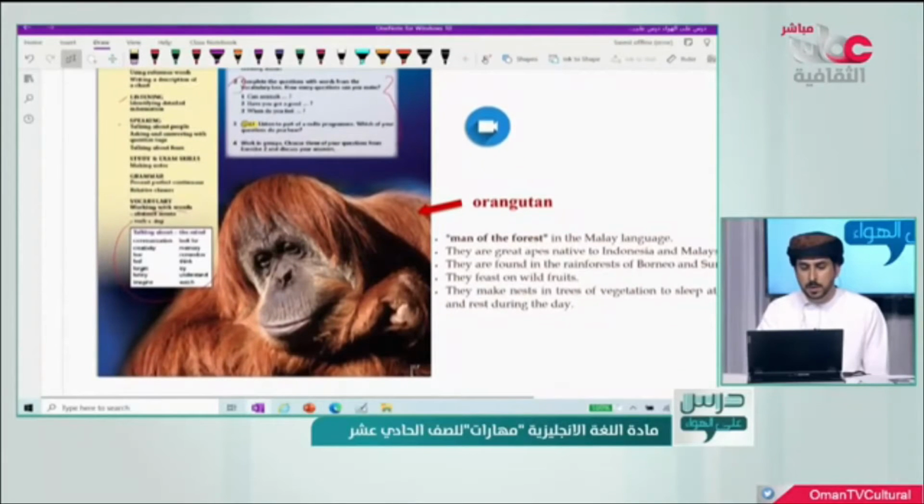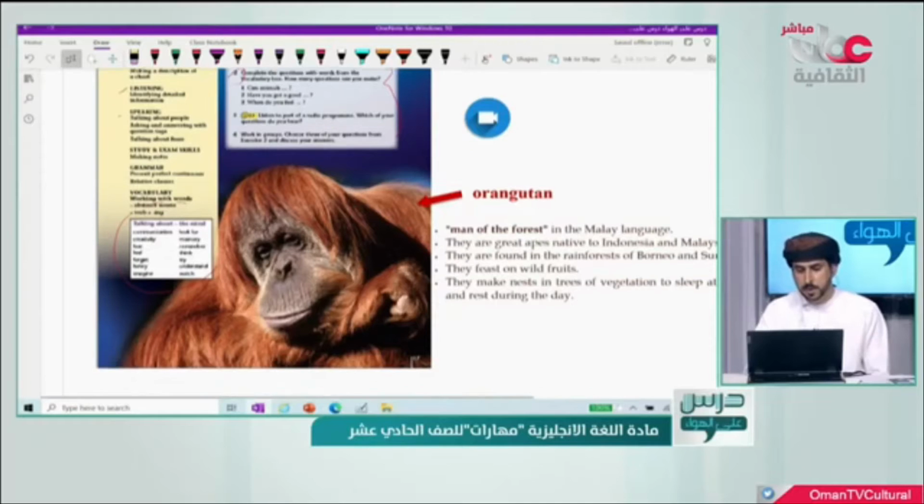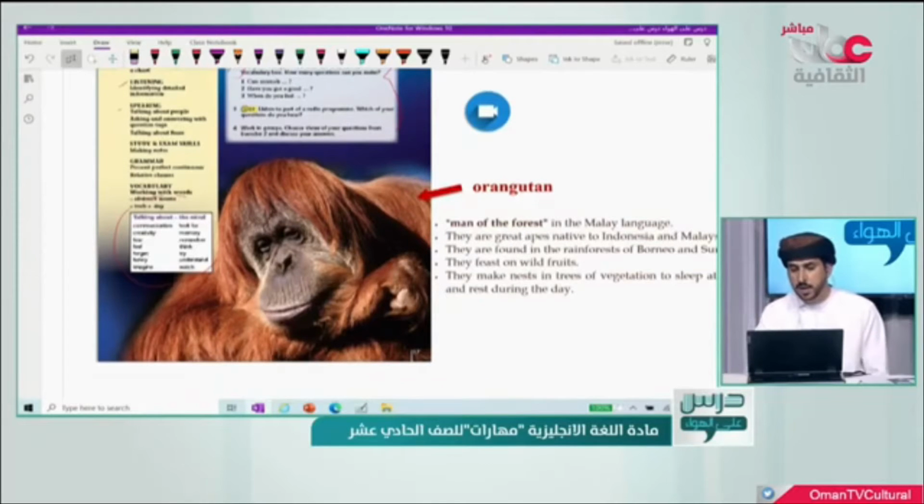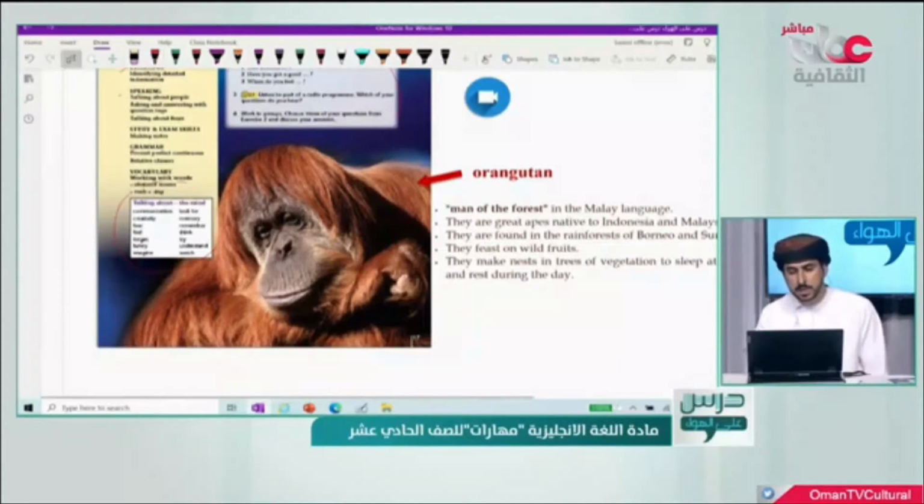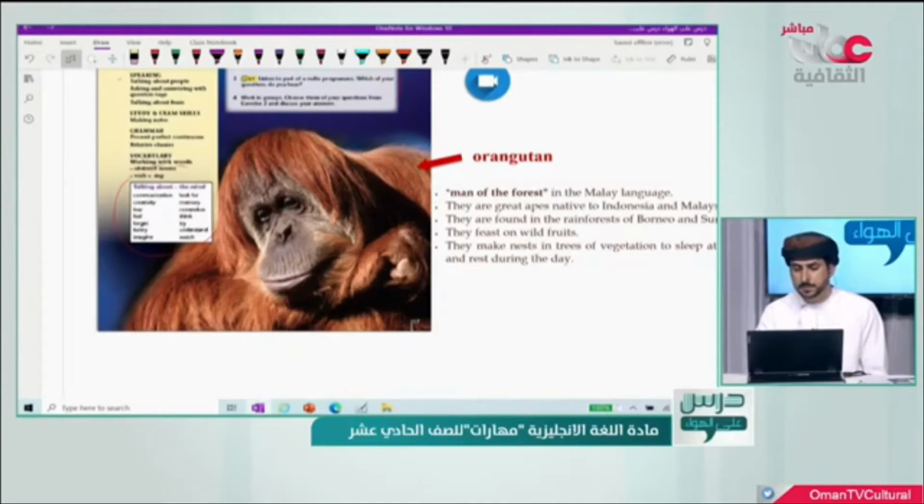Now, the animal here, as we said, is called orangutan. He or she looks like chimpanzee or monkeys, but it is a different kind of species. This animal is called the man of the forest in the Malay language. Malay language is the language of people who are living in Indonesia or Malaysia. So they call this animal a man of the forest. Why they call it a man, we will come to know later on.